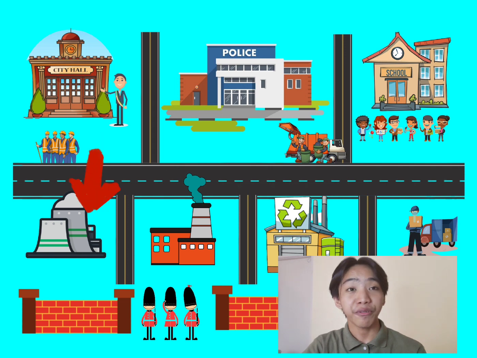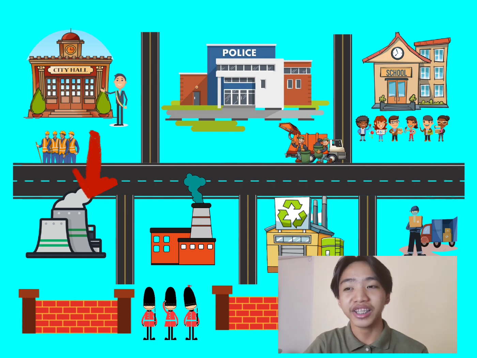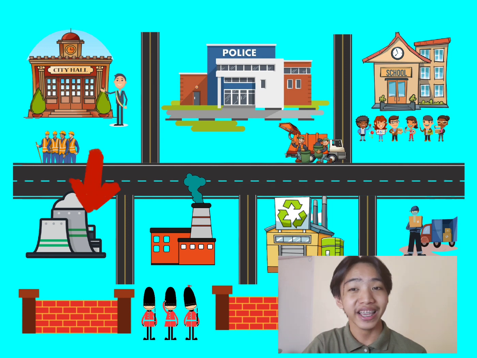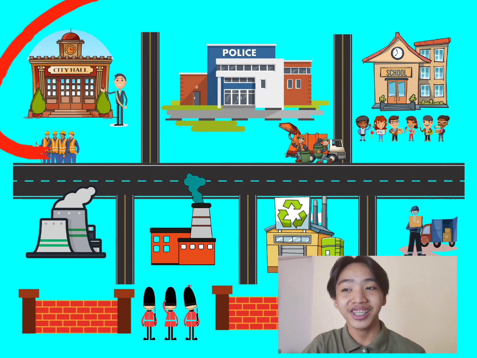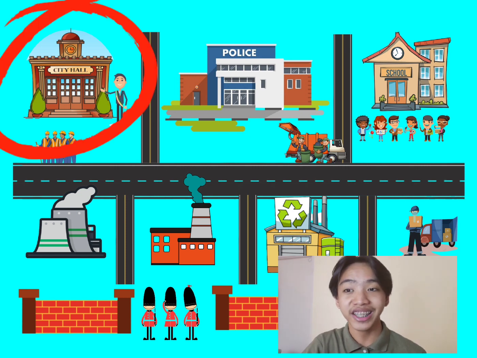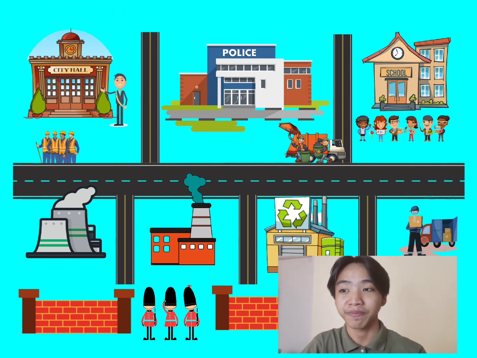Here we can see the power plant, which represents the mitochondria and is responsible for orchestrating cellular energy production. They are central to the maintenance of life and the gatekeepers of cell death. Next is the city hall, which represents the nucleus that controls and regulates the activities of the cell and carries the genes, structures that contain the hereditary information.